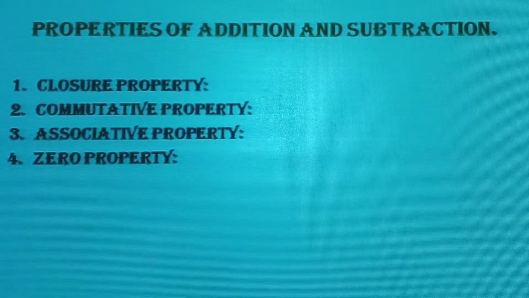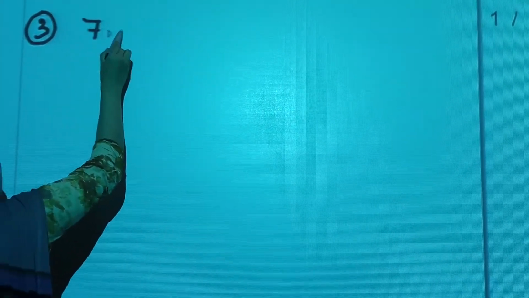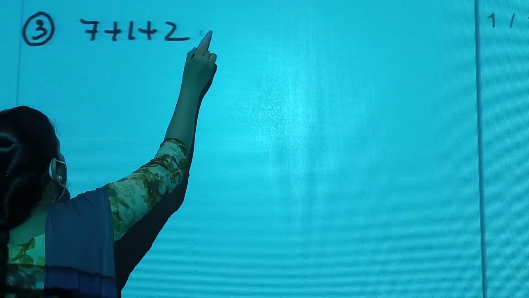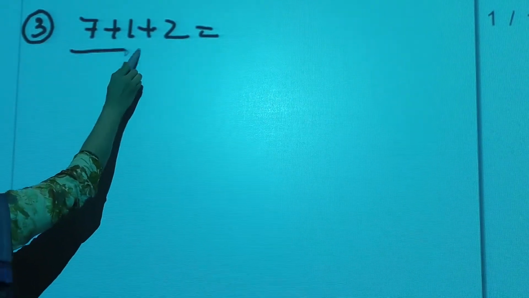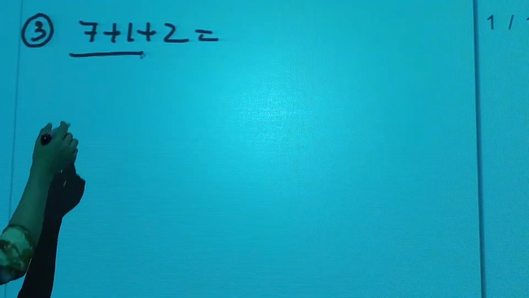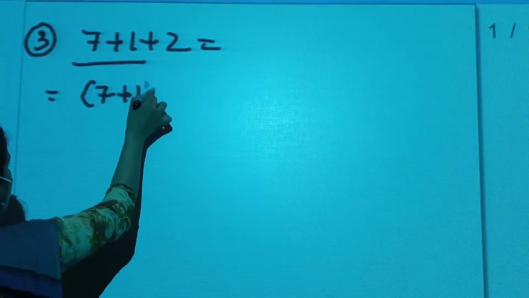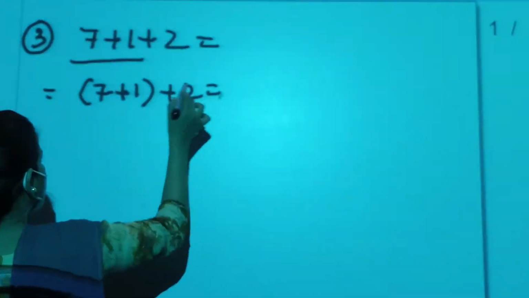Associative property means, students, associative property means simply grouping of the numbers. Okay. Third property of addition and subtraction, grouping of the numbers. Say I have written 7 plus 1 plus 2. Okay, we can first add two numbers and then the third number. This method will not change the answer of the addition. 7 plus 1 plus 2 will be equal to what?